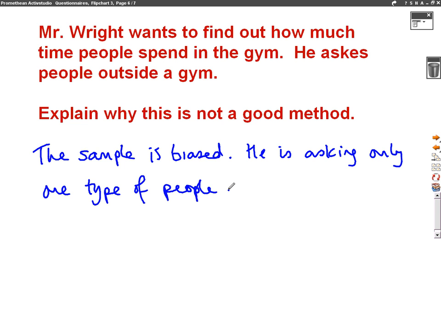One group of people. So that's all we've got to remember about questionnaires and surveys. We've got to be able to say what's wrong with a questionnaire and design our own questionnaire. And we also need to say what's wrong with this method for surveys. And it'll always be that the sample's biased because they're asking only one type of people.